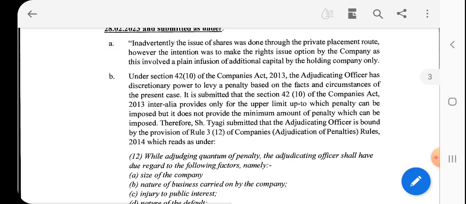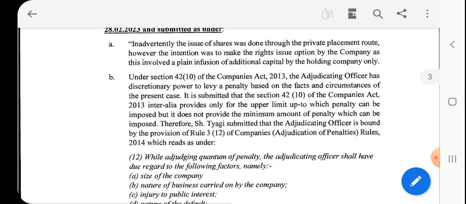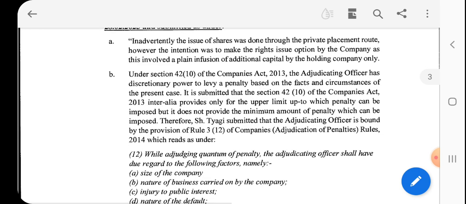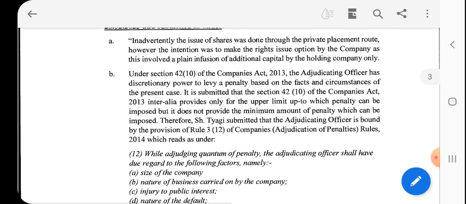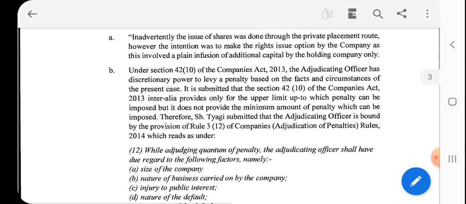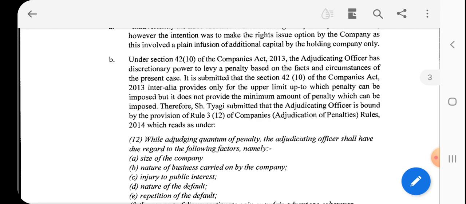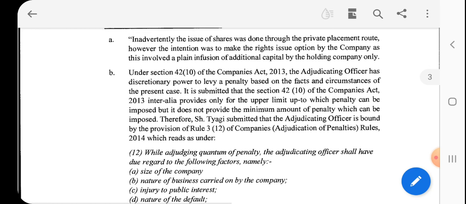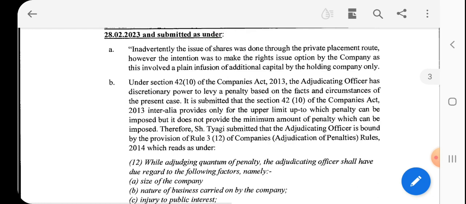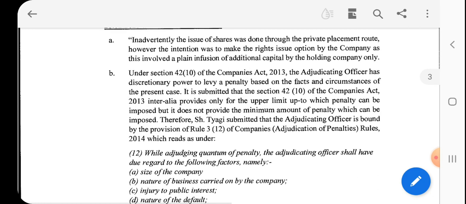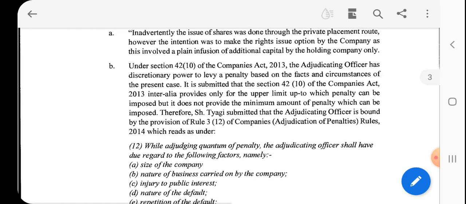First, inadvertently the issue of the shares was done through the private placement route. However, the intention was to make a rights issue by the company, as this involved a plain infusion of additional capital by the holding company only. Under Section 42 subsection 10 of the Companies Act, the adjudication officer has discretionary power to levy a penalty based on the facts and circumstances of the present case. It is submitted that Section 42 subsection 10 provides only for the upper limit up to which penalty can be imposed, but it does not provide a minimum amount of the penalty.